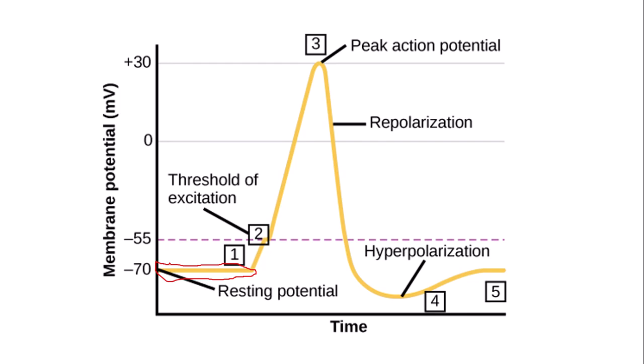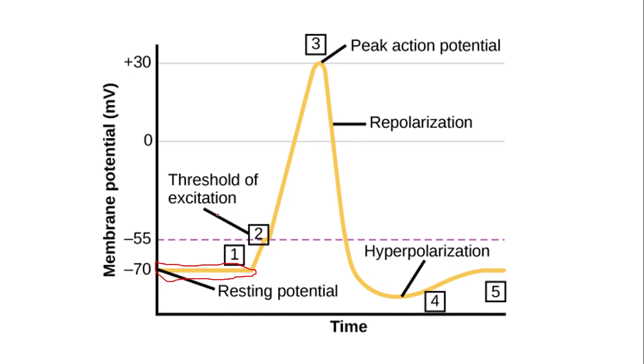So there is an influx of sodium ions into the neuron, which causes depolarization. As you can see, the membrane potential or the charge is increasing slightly. And then the threshold of excitation or the threshold potential is reached. In this case, it's minus 55 millivolts, or you can just write minus 50 millivolts.